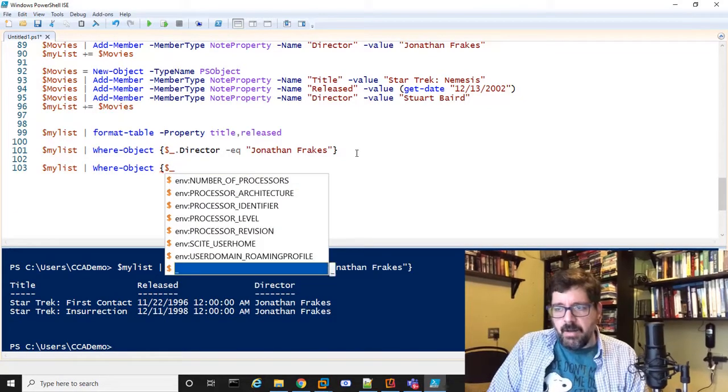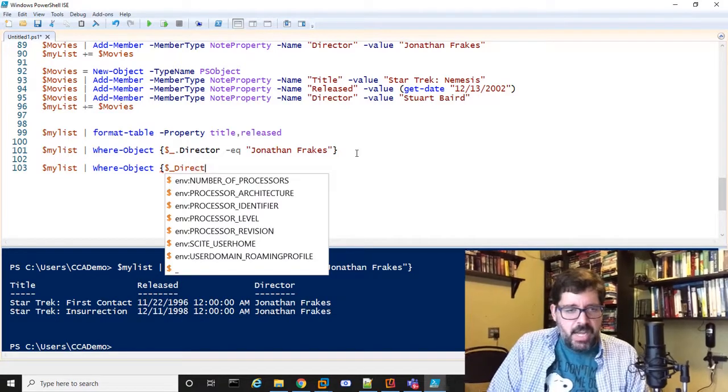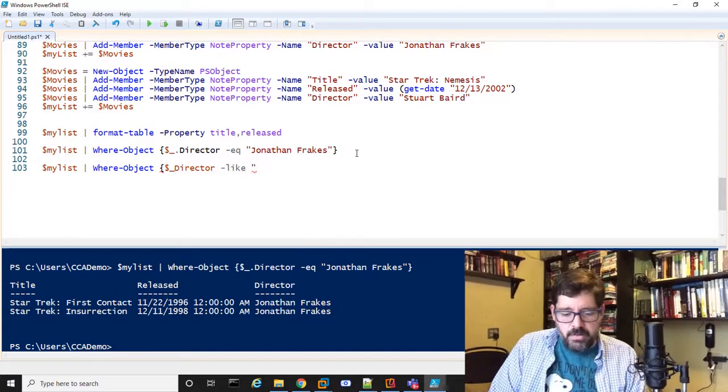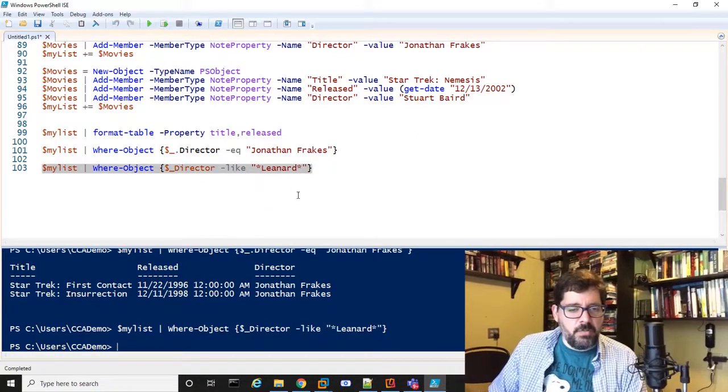again, we'll do director again, but I can never remember how to spell Leonard Nimoy's name. So we're going to do star, Leonard. I think I spelled his first name right. I don't remember. Let's see if that gives us any records. I know Leonard Nimoy directed a few movies. Okay, maybe not.